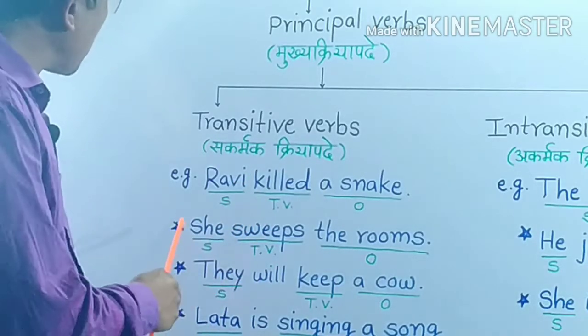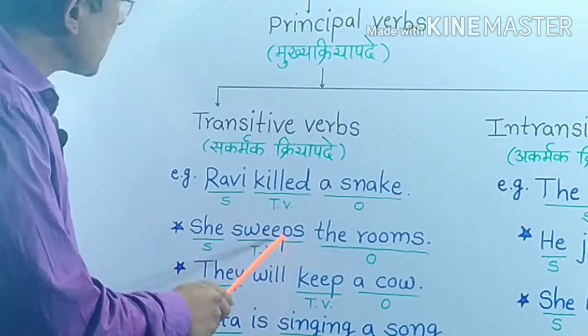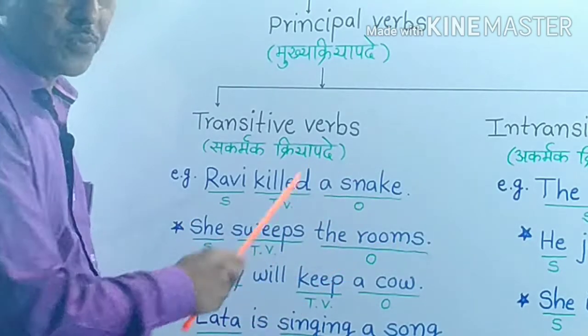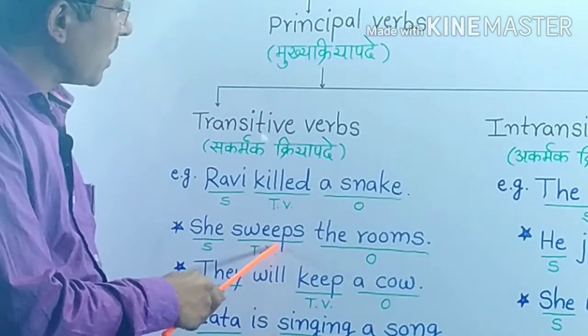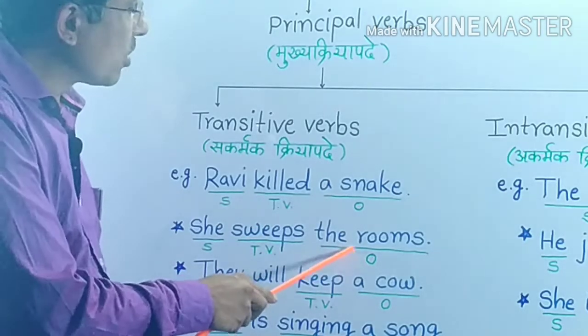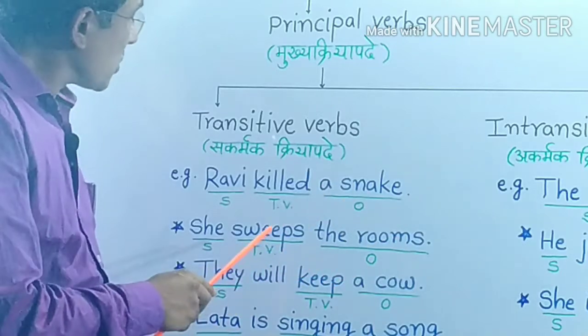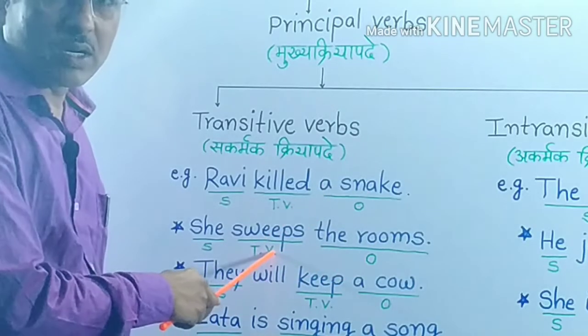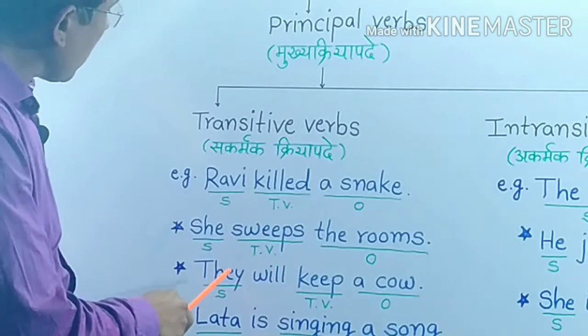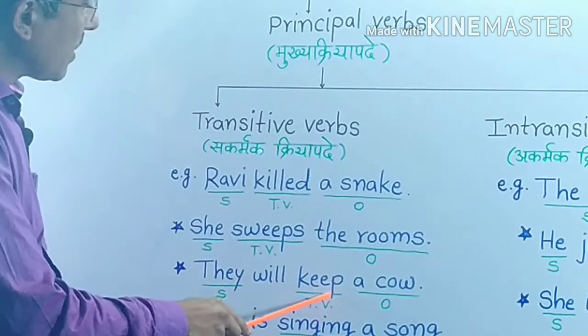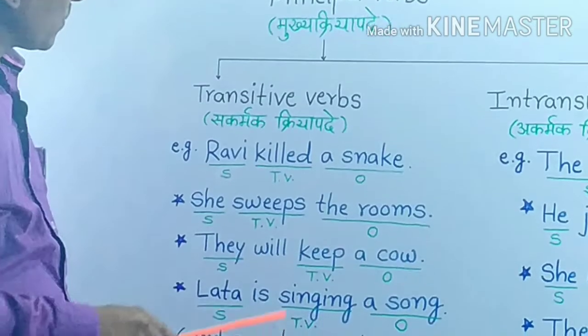Let's take one more example. She sweeps the rooms. Here, sweeps is the verb. It has an object, the rooms. So, it is also a transitive verb. One more example. They will keep a cow.